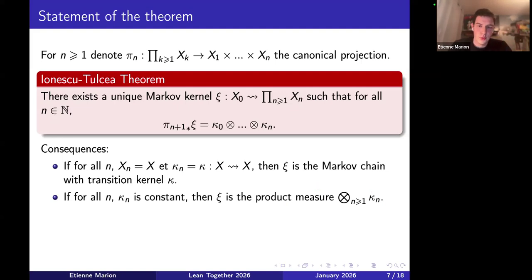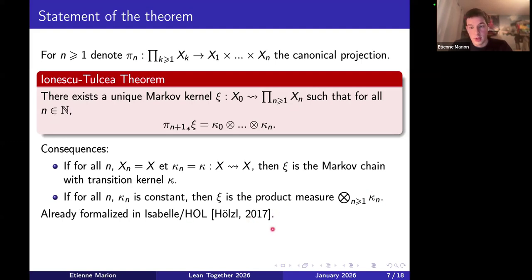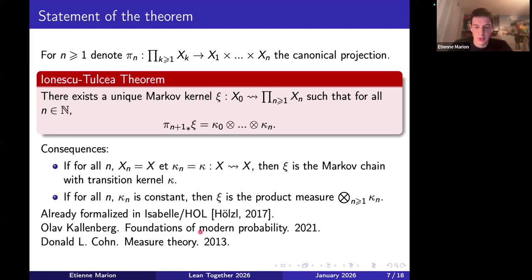This theorem is also quite useful in stochastic algorithms. It's not a field that I'm familiar with, but I know that it's quite useful there. And a few remarks I want to make is that this theorem was already formalized in Isabelle in 2017, so it was some time ago. Although in Isabelle, there aren't any dependent types, so all the xn's are actually the same. And if you want some mathematical reference, you can check Kallenberg's book, where there is the general proof of the theorem.